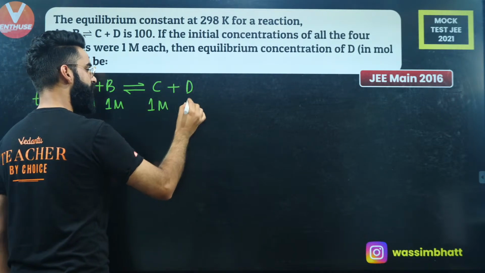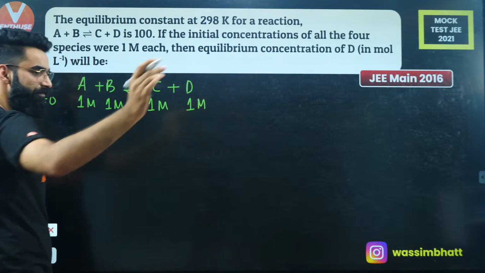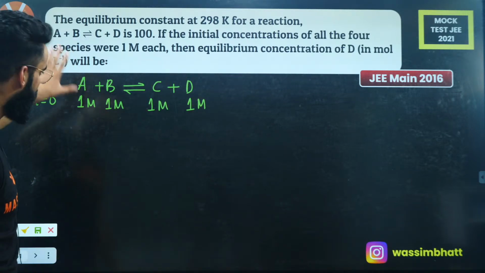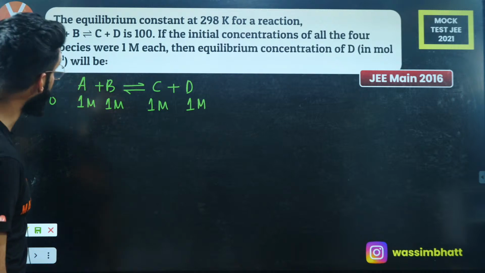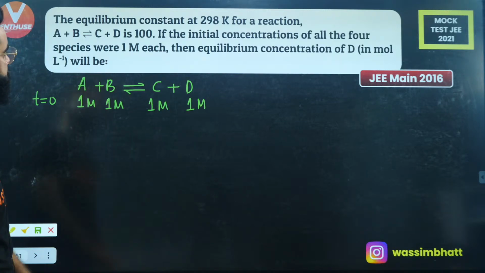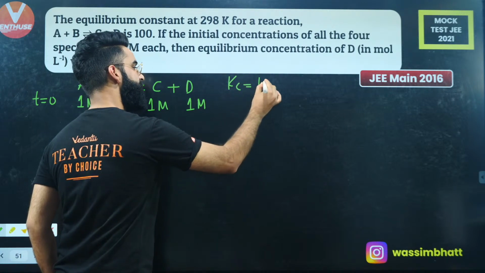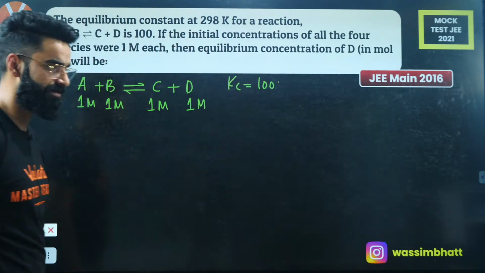I have got 1 molar of A, 1 molar of B, C, D, everything. It's mentioned in the equation. So the concentration of each reactant and product at time t equals 0 is 1 molar. The Kc value is also given to us as 100. Kc for this reaction is given as 100.